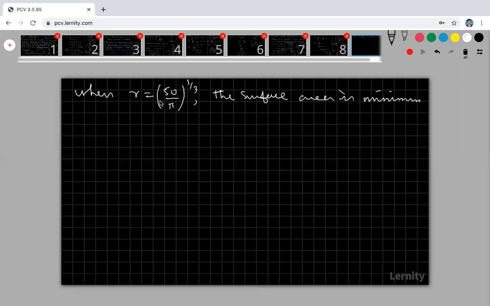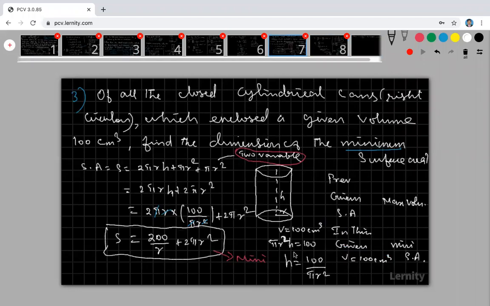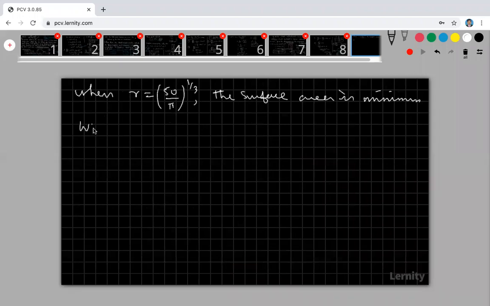Okay, we have the dimension radius. Sir, we have to find out the height also. How to find out the height? Look at that, there is a relation for height and radius: h is equal to 100 divided by pi r square. Apply that. So we know that my height is equal to 100 divided by pi r square.